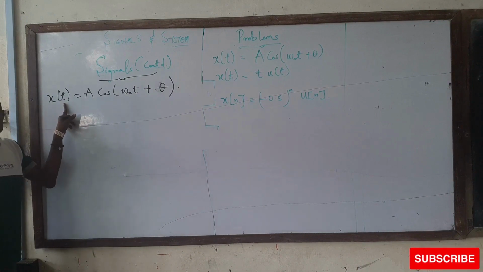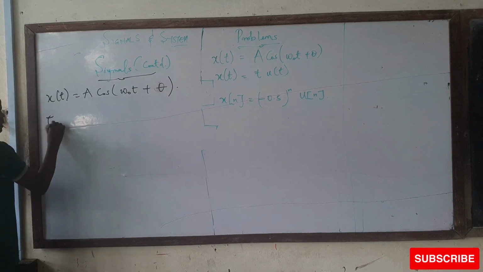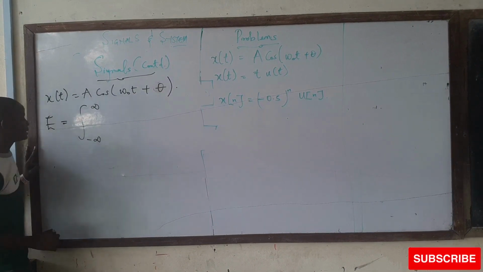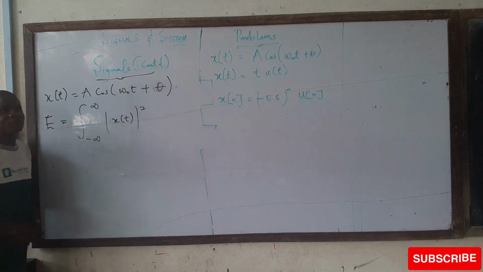Since this is a continuous time signal, E is equal to the integral, according to the formula that I just gave, of x of t, then we find the square of the absolute value.